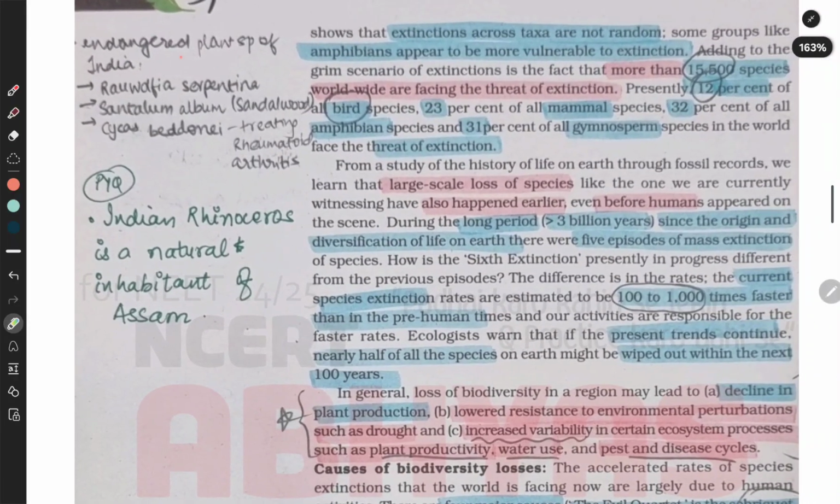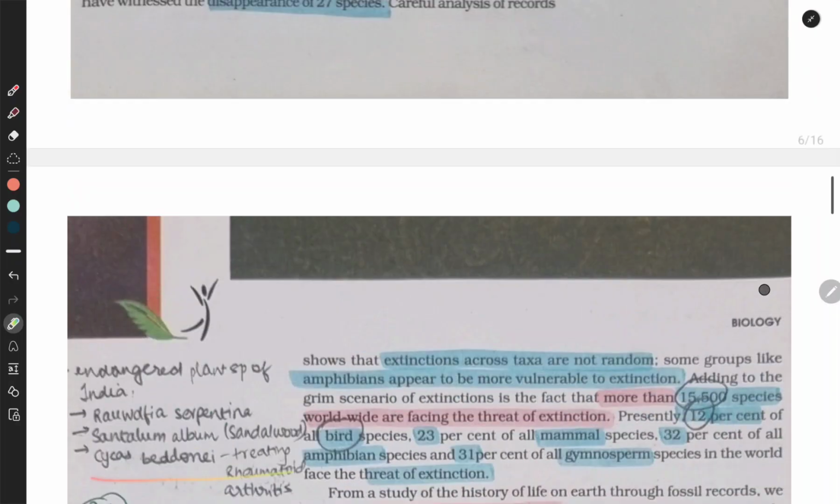So, endangered plant species of India are Rauvolfia serpentina, Santalum album, Cycas beddomei.